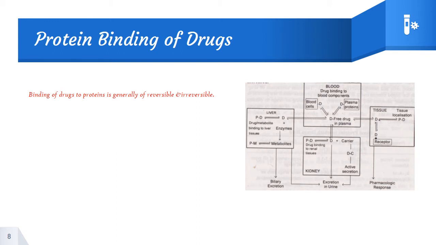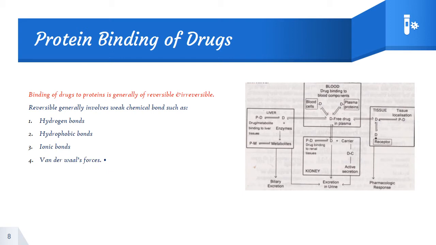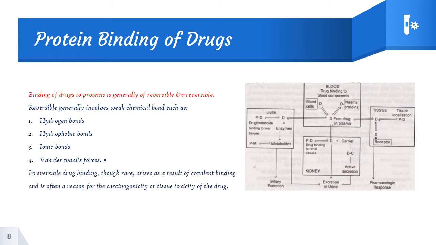So the binding of drug to protein is generally reversible, and sometimes it is irreversible. In case of reversible, it majorly involves weak chemical bonding such as hydrogen bond, hydrophobic bond, ionic bond and van der Waals forces. So these are all the possible reversible bindings found in plasma protein. Similarly, irreversible binding is rare and may arise due to covalent bonding, and is often a reason for carcinogenicity or tissue toxicity of the drug. So that is the difference between reversible and irreversible.